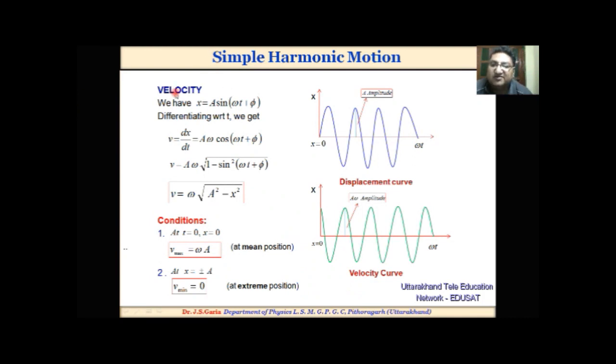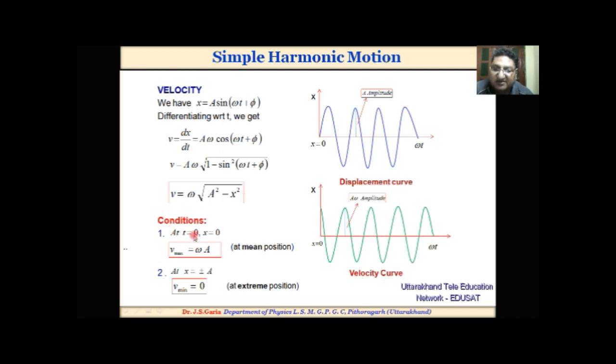This one is the velocity. If we have x = a sin(ωt + φ), then after differentiating with respect to t, we get the velocity. After solving this equation in terms of cosine, we get velocity v = ω√(a² − x²).